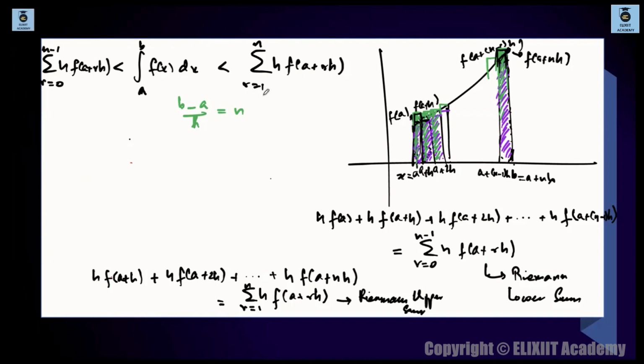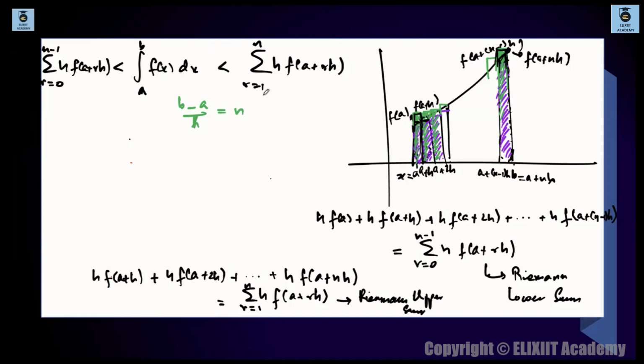Like I said, I am trying to approximate this integral in terms of summation. Once I take these purple strips, which give you lesser area, and the second time I take the green strips, which give you more area. So what I'll try to do is compile these strips in such a way that I take the strips as small as possible, meaning I take the width h as small as possible.